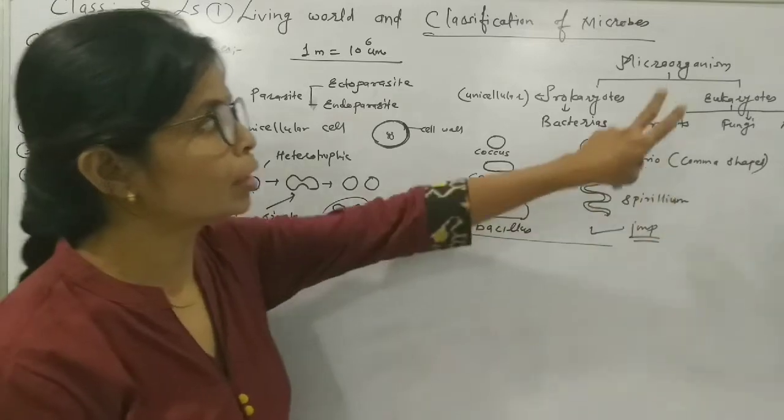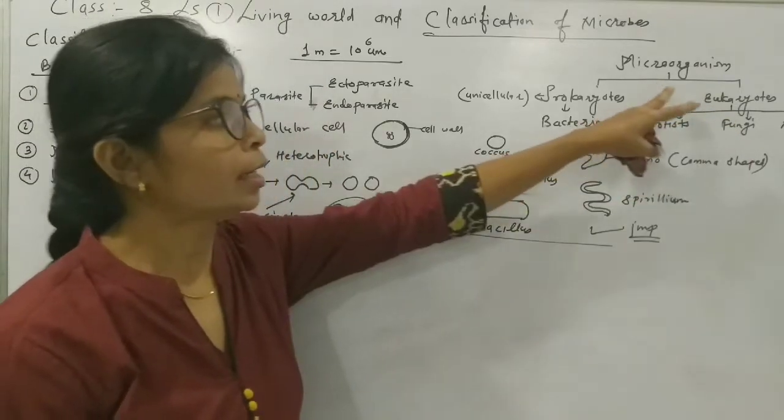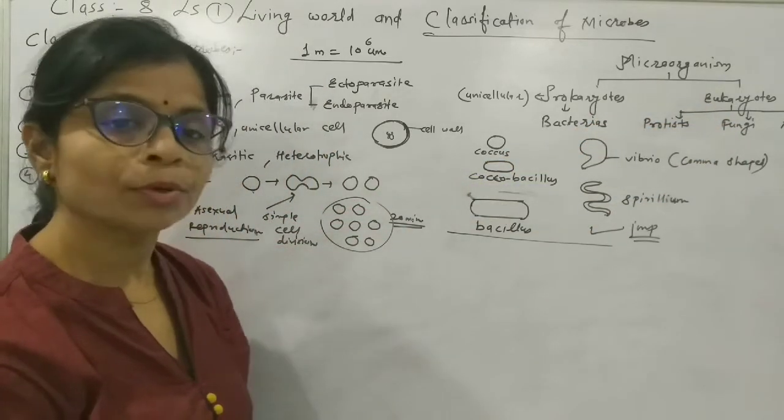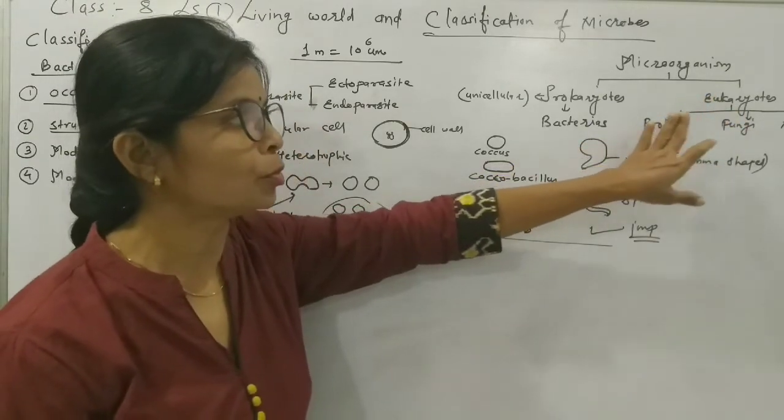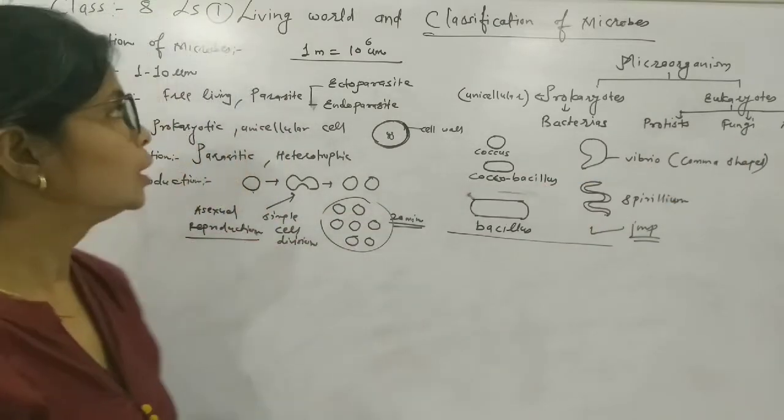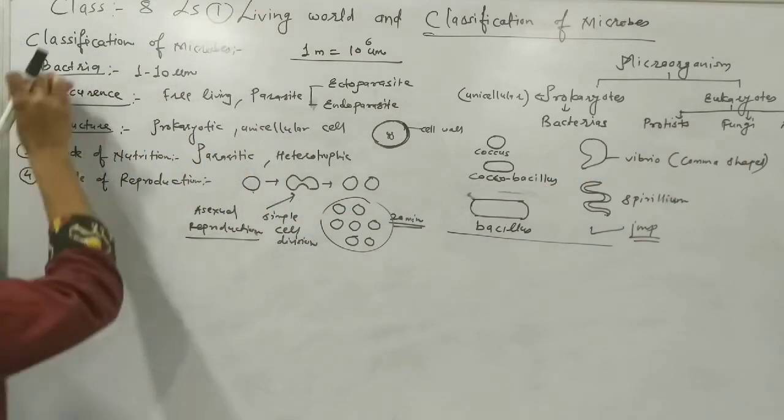The same way now we will go towards the second major type, that is eukaryotes, and eukaryotes are further divided into protist, fungi and algae. So we will start with the protist.